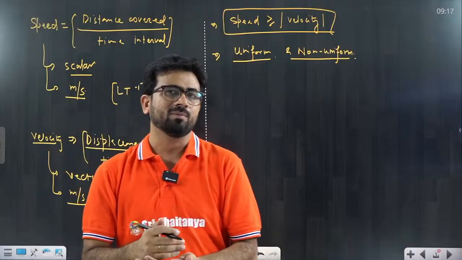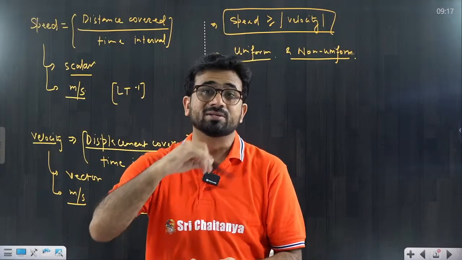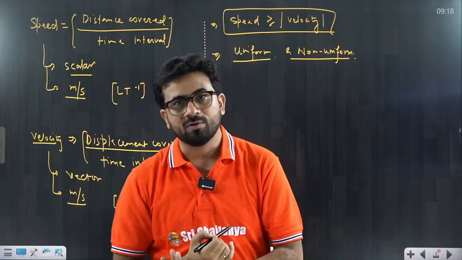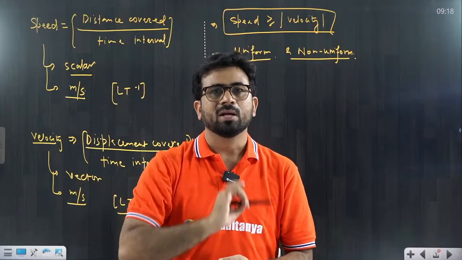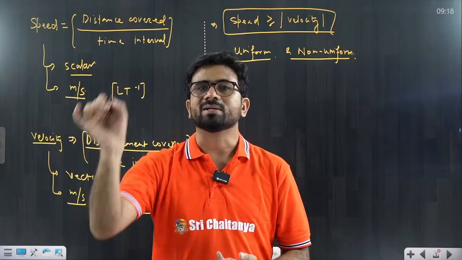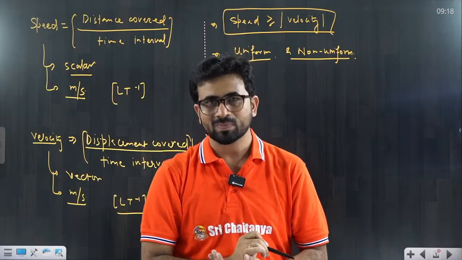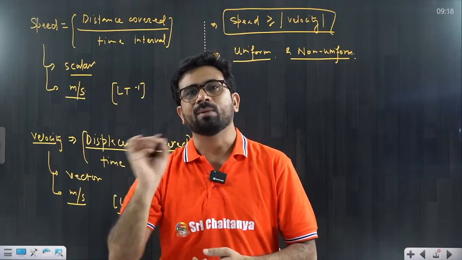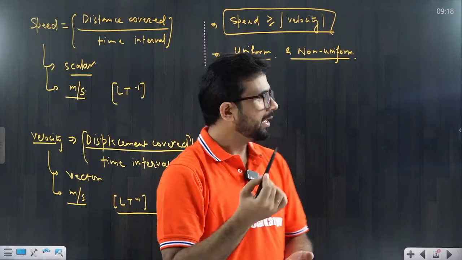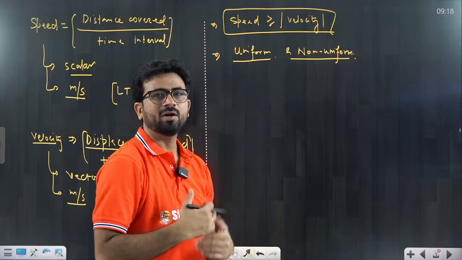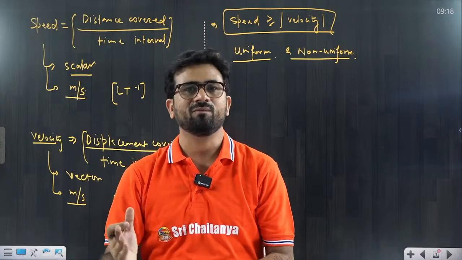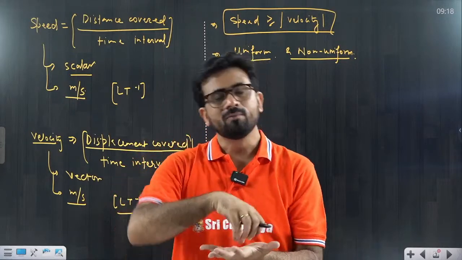Now come to the point. When we say it is non-uniform, suppose the particle is moving in a circle, the direction is continuously changing. If a pendulum is there, that is also non-uniform. If Earth is revolving around the sun, that is an elliptical path, that is also non-uniform velocity, because the direction is continuously changing. Projectile motion is along a parabolic path, where direction is continuously changing and speed also changes, we will learn with time. Similarly, non-uniform means the direction is changing or the magnitude is changing or both are changing, then we call it non-uniform velocity. Clear? What is uniform, what is non-uniform?